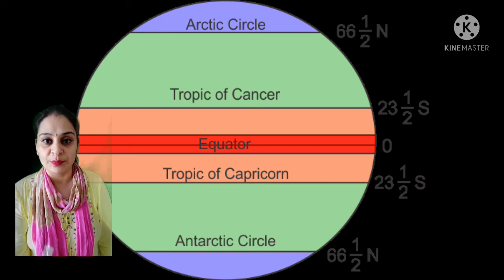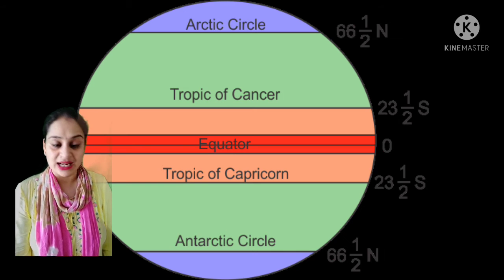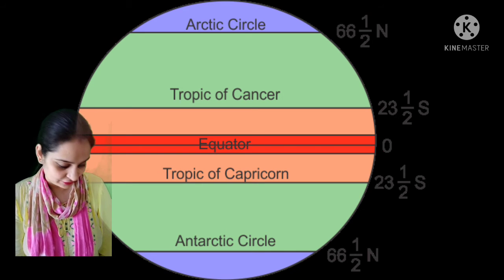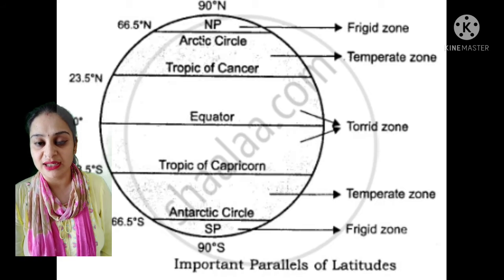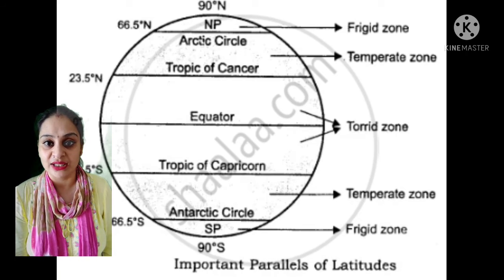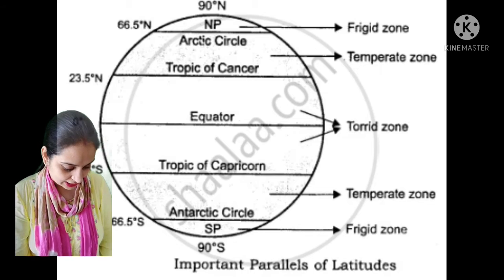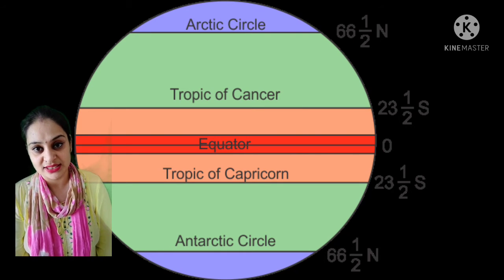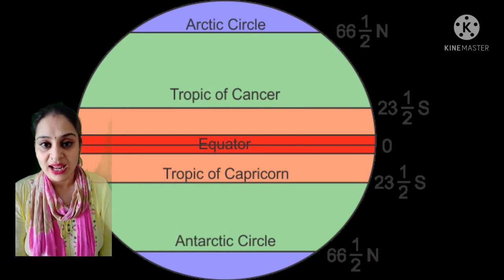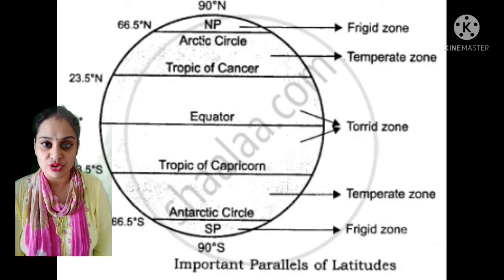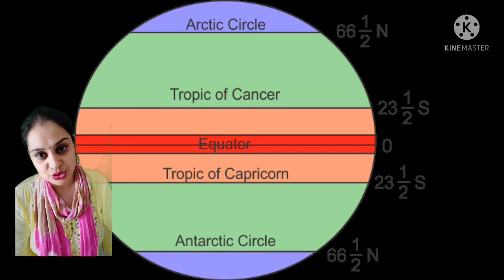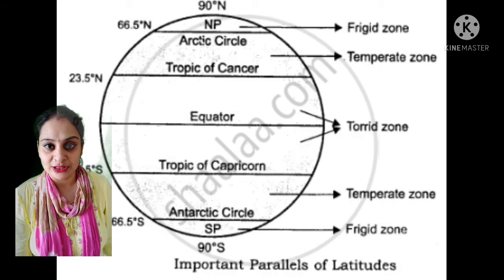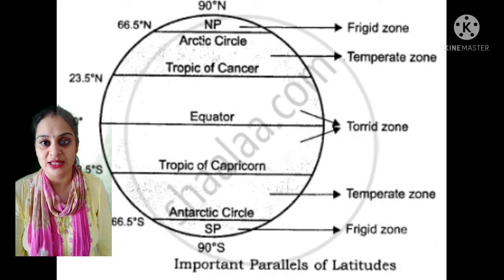First one, Tropic of Cancer. It lies on 23.5° north. And then second one, Tropic of Capricorn. It lies on 23.5° south. Then Arctic Circle, it lies on 66.5° north, and Antarctic Circle, it lies on 66.5° south. So these are the important latitudes, and we should learn these important latitudes to locate different places on the globe.